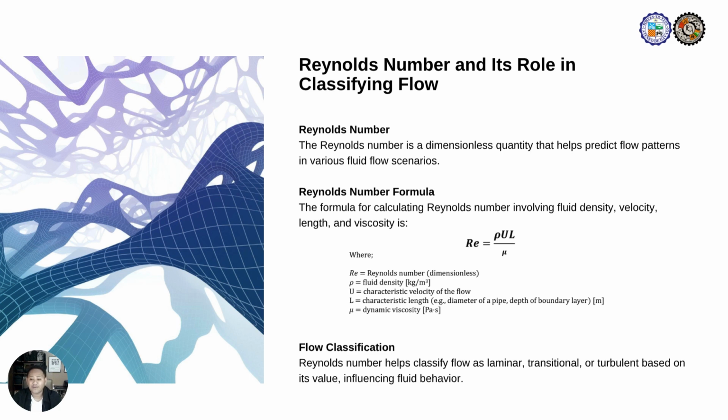By calculating Reynolds number, engineers can classify the flow regime. Again, a low Reynolds number indicates laminar flow, which is smooth and orderly, while a high Reynolds number indicates turbulent flow, which is chaotic and mixed.